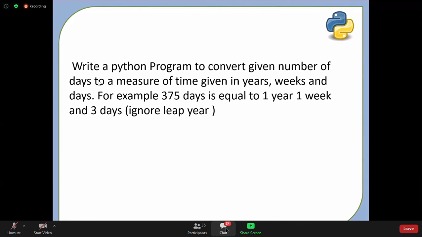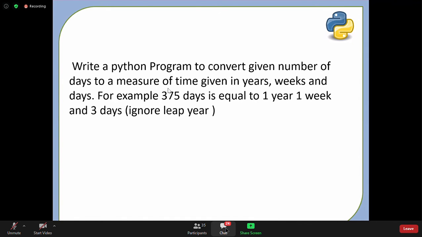The question asks you to write a Python program to convert a given number of days to a measure of time given in years, weeks, and remaining days. Whatever number the user enters, you have to convert it into years, weeks, and remaining days.